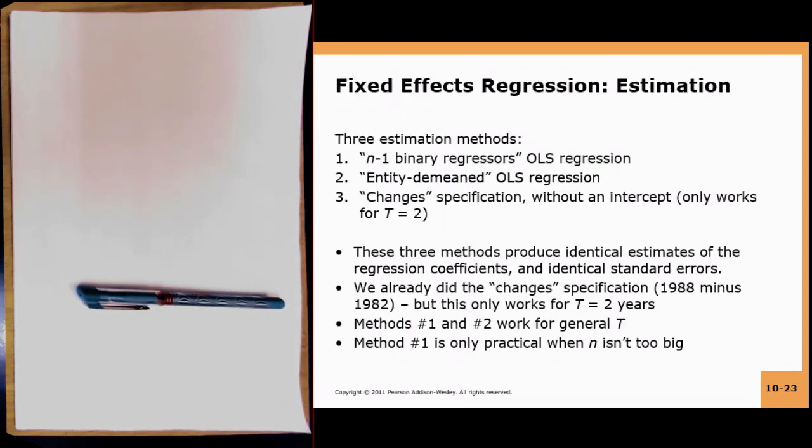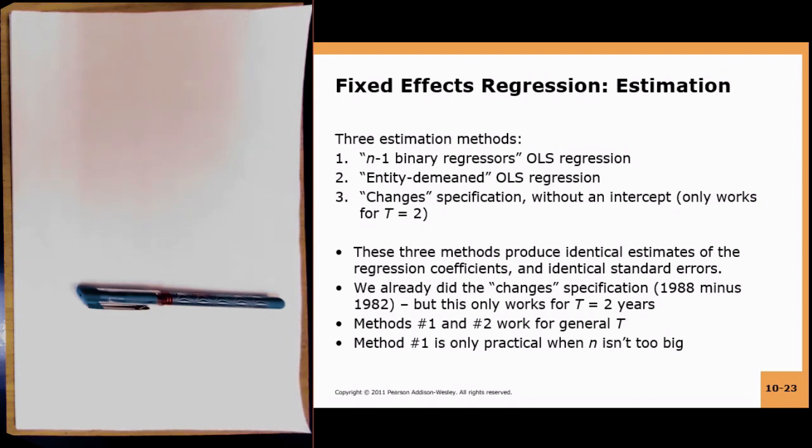Now, how do you estimate this? There are again three estimation methods. You could include the n-1 binary regressors. You could do it using OLS regression. There is something called the entity demeaned OLS regression, and we will discuss what that is. Or you could do the changes specification if you have only two time periods. In the changes specification, as we discussed before, you do not need an intercept. So you regress the changes in fatality rate over the changes in beer taxes. These three methods produce identical estimates of the regression coefficients and identical standard errors.